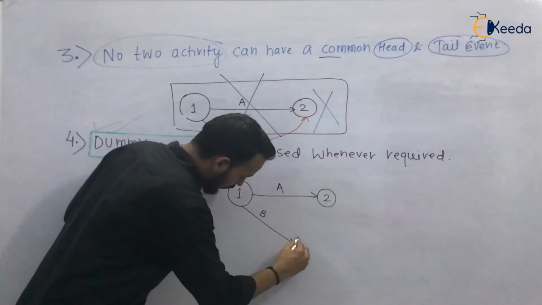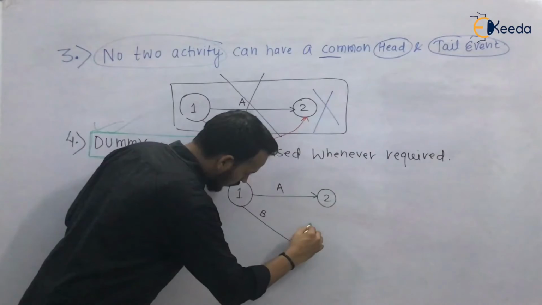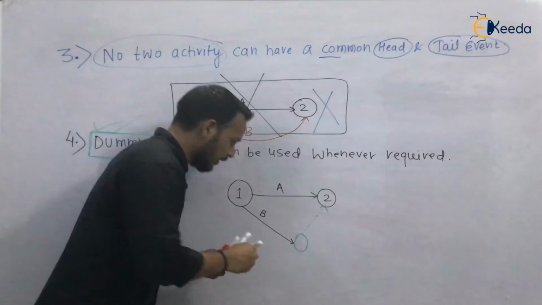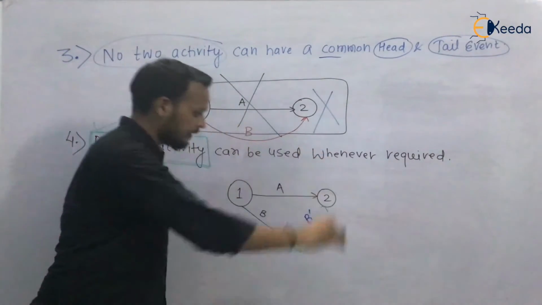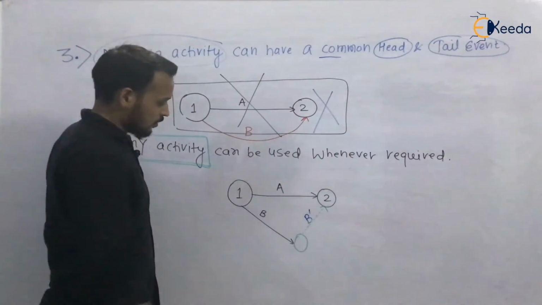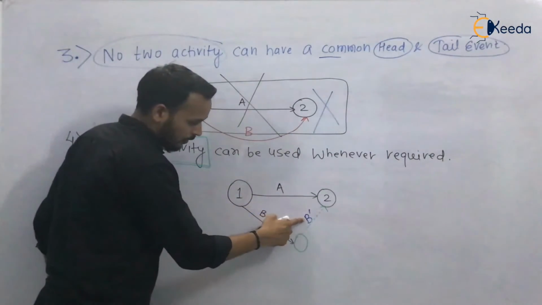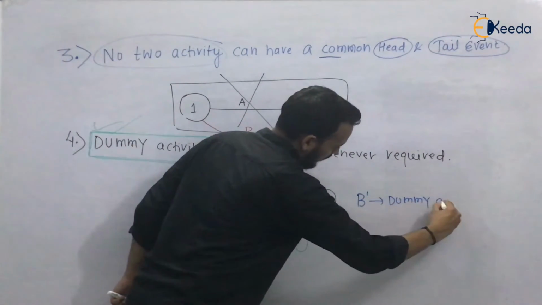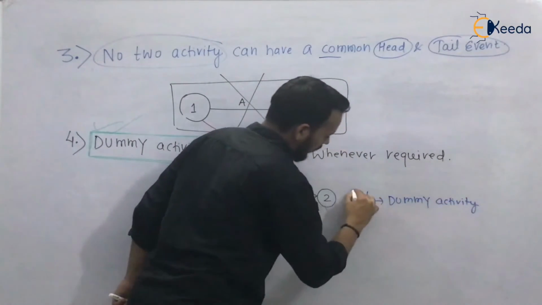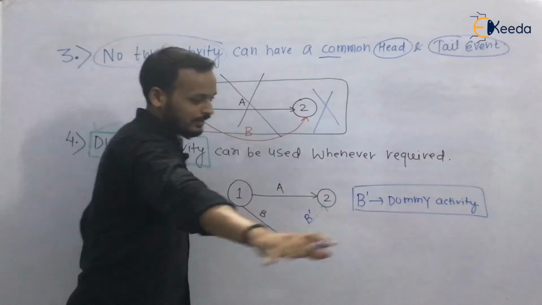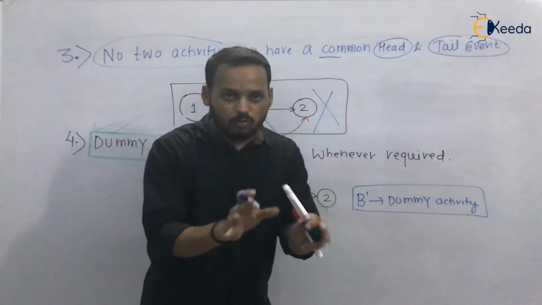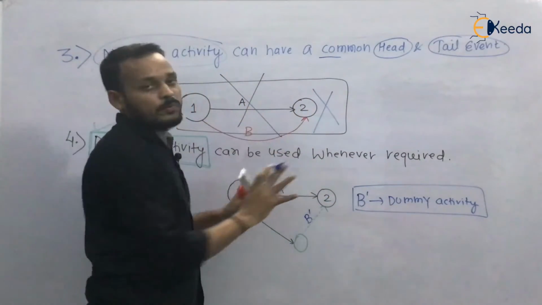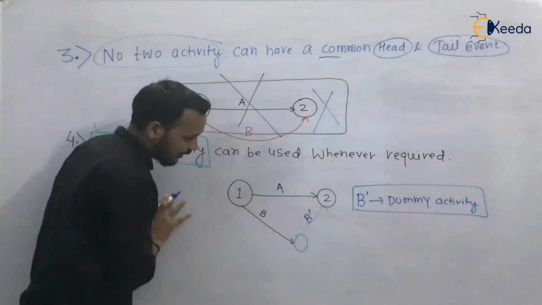You will just draw a dash line and write above it B dash. This B dash says that I am a dummy activity. It has got no physical significance, but with the help of a dummy activity, you can solve the problem of a network diagram. Now, just look at the network diagram.